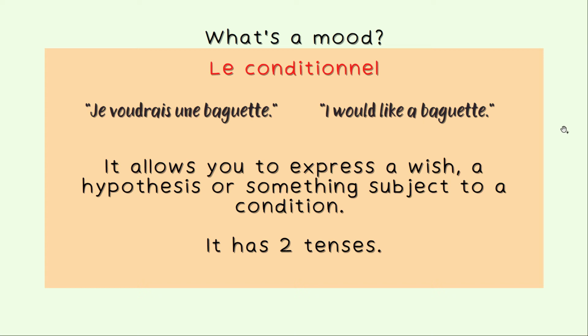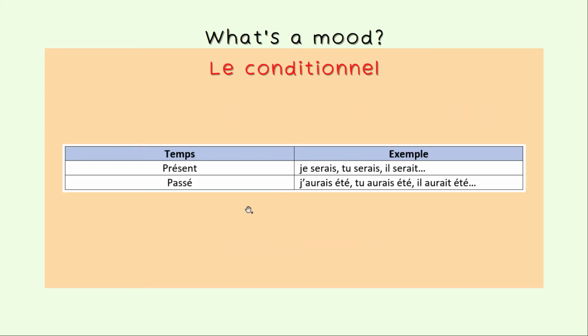So basically, would, could, and should in English. Le conditionnel has 2 tenses. Le conditionnel présent: je serais, tu serais, il serait, and le conditionnel passé: j'aurais été, tu aurais été, il aurait été. We're not going deeper into the formation and structure of these moods and the tenses that they have. I am just introducing the moods to you today. So you have 2 tenses in le conditionnel.